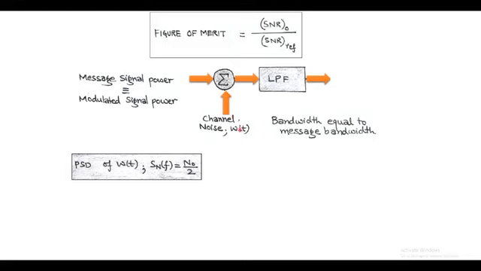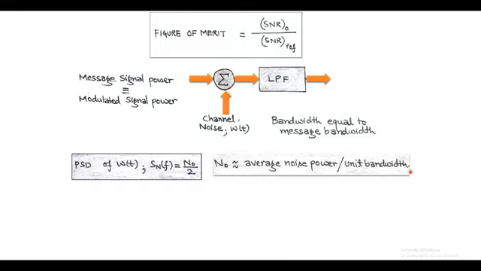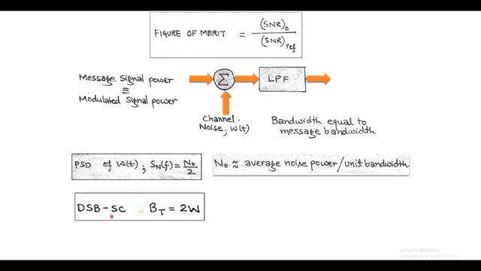As the power spectral density of w(t) is N naught by 2, where N naught is called average noise power per unit bandwidth. But here the transmission scheme is double sideband suppressed carrier and its transmission bandwidth is twice of W, and the noise power becomes N naught by 2 into twice of W, that is N naught into W. This N naught into W represents average power of noise measured in message bandwidth.